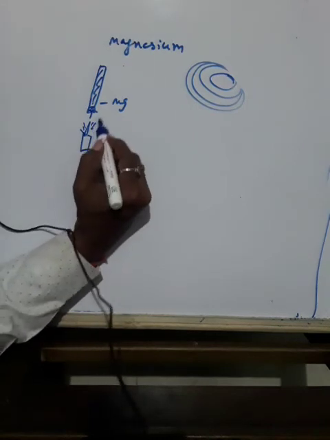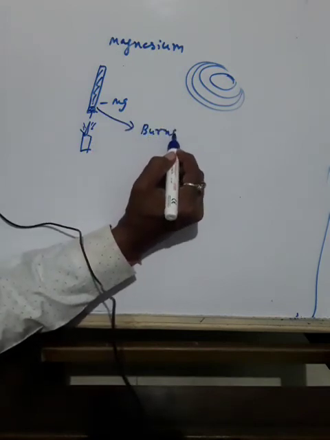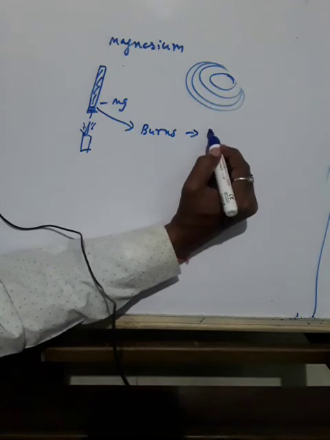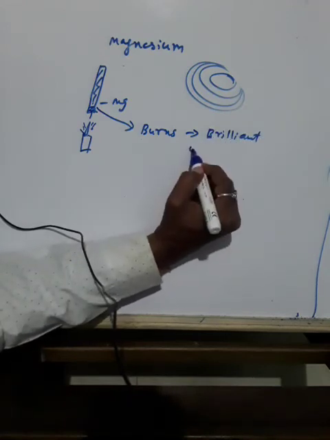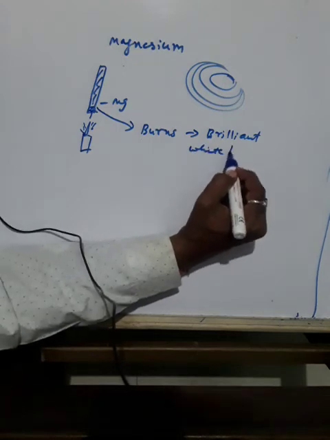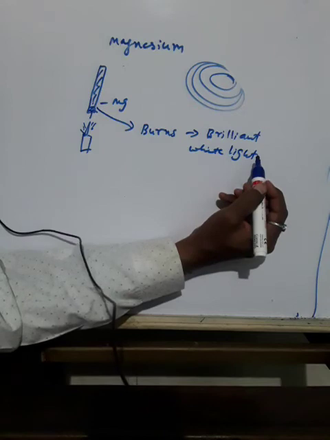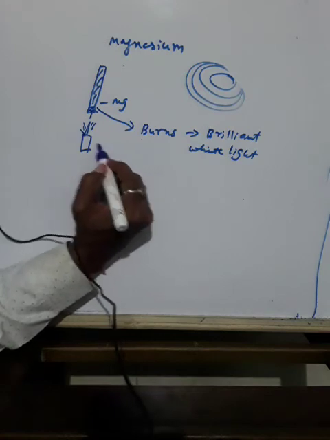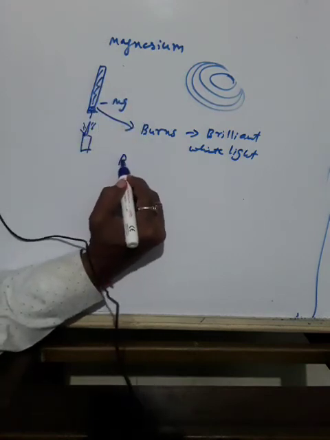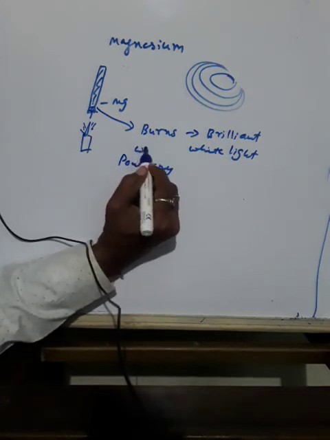So what changes take place? This magnesium burns with a brilliant, that means shiny, white light. When it is completely burnt, it leaves behind a white powdery ash.